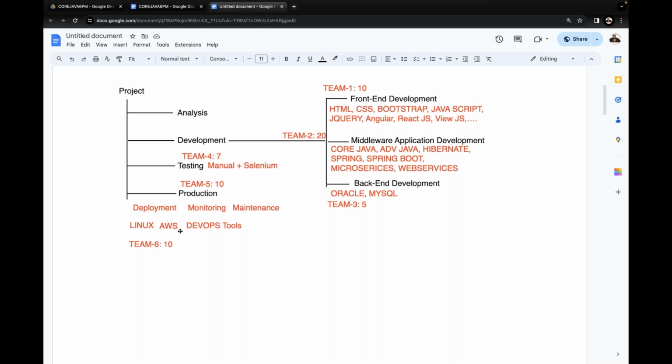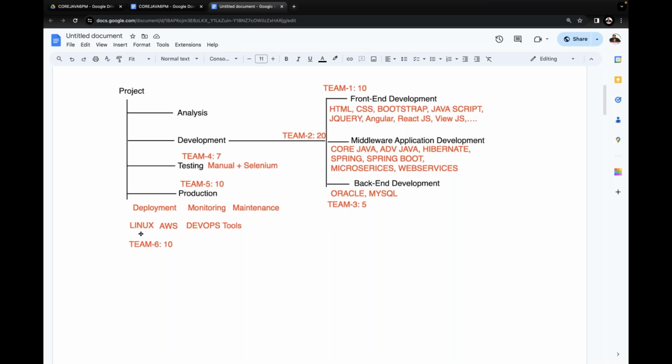Okay, fine. For the monitoring, maintenance and deployment, maintaining the servers and infrastructure would be taken care of by AWS. But we need to perform deployment, monitoring and maintenance activities ourselves. To do all these activities in a sequence, in a pipeline, we have to use a set of tools. That set of tools is nothing but DevOps tools.